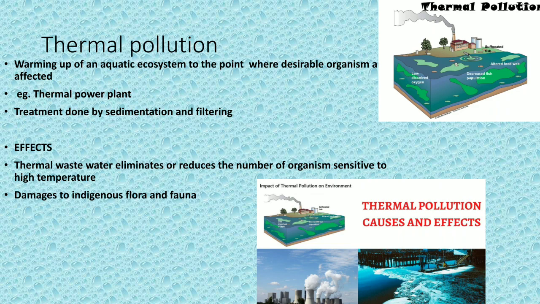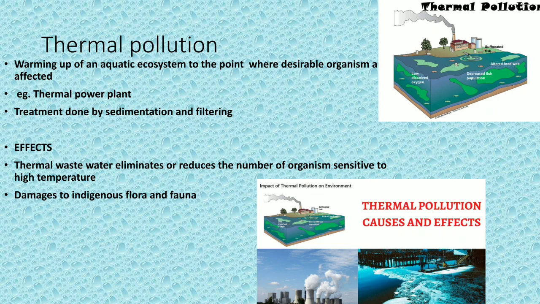So the main effect is that thermal waste water eliminates or reduces the number of organisms sensitive to high temperature. Commonly the fishes, plants and animals present inside the water are very sensitive to high temperature.